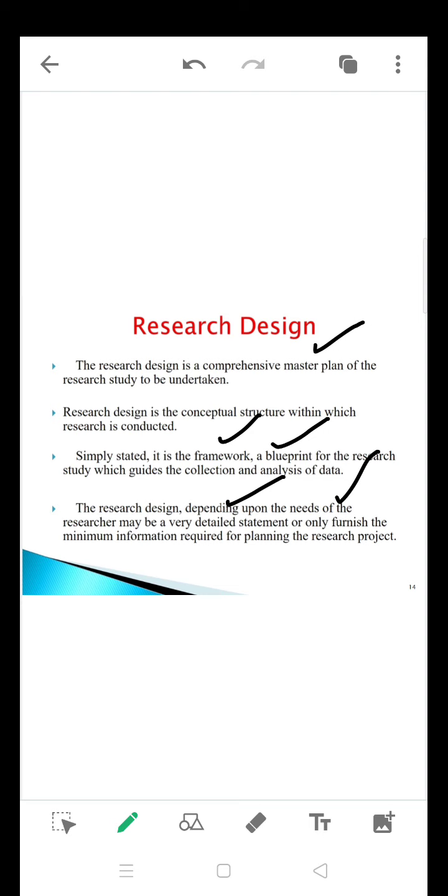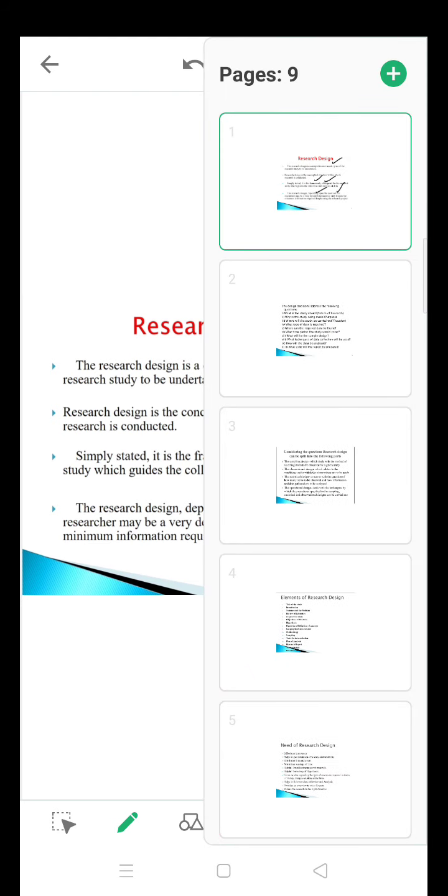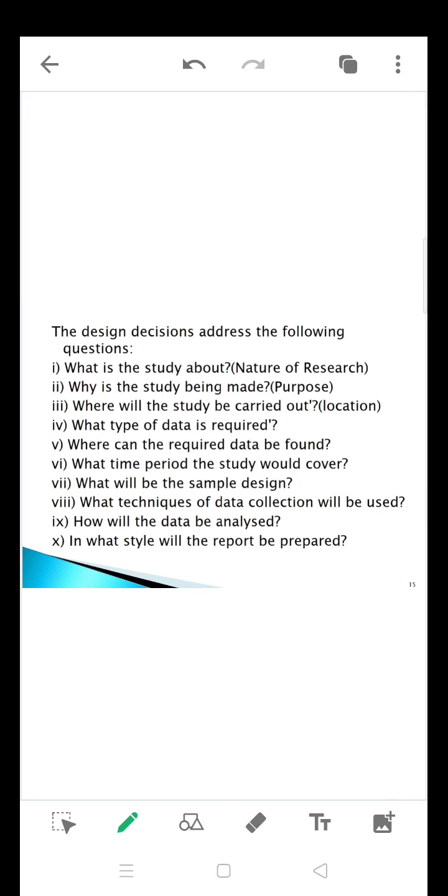Those who want to conduct a research need to develop a research design, because he will know what exactly he wants to do in his research process. So this research design is going to be developed by the researcher himself. After understanding a research design, let me take up how decisions are going to be addressed by developing a research design.